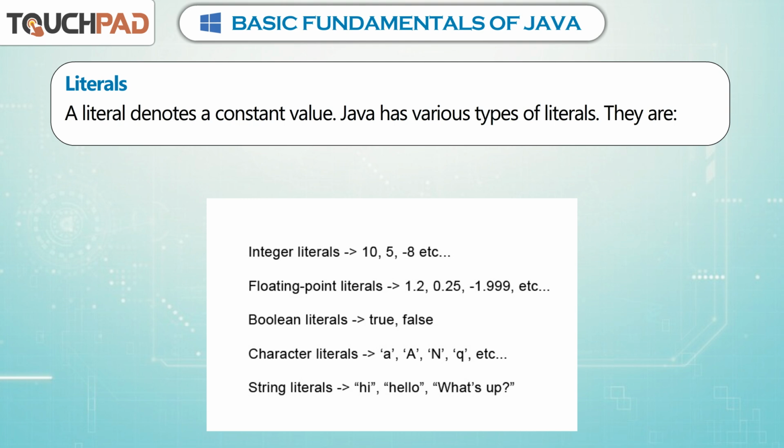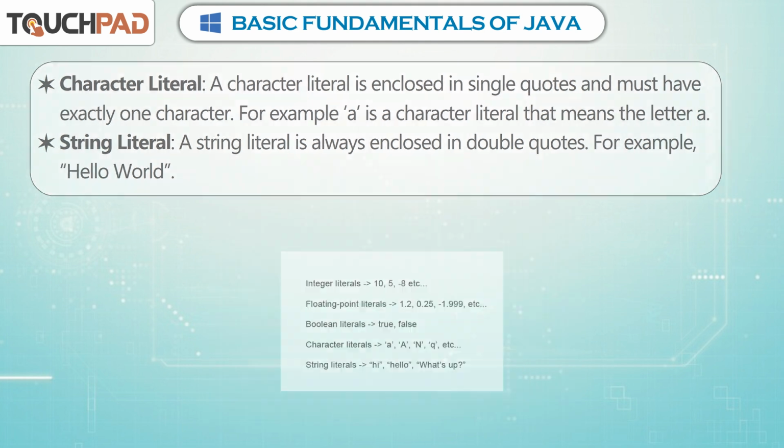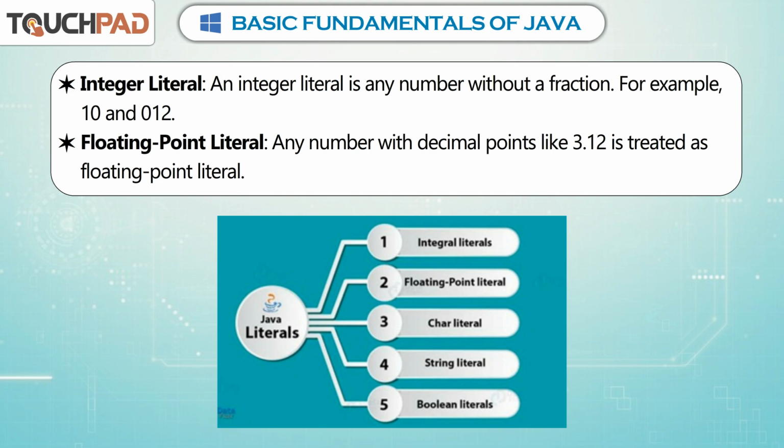Literals. A literal denotes a constant value. Java has various types of literals. They are character literal. A character literal is enclosed in single quotes and must have exactly one character. For example, 'A' is a character literal that means the letter A. String literal. A string literal is always enclosed in double quotes. For example, "hello world".